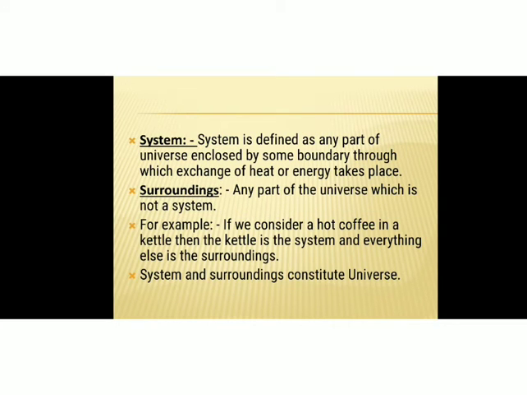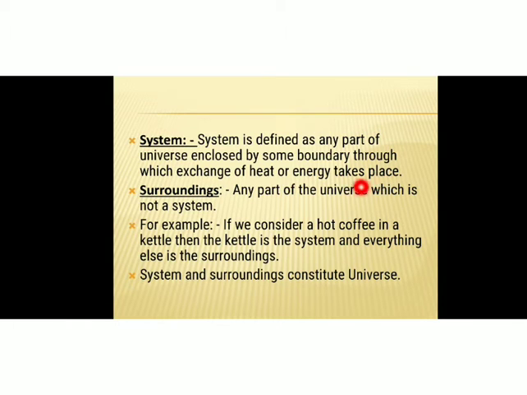Then another concept that we want to discuss here is system. What do you mean by system? System is defined as any part of the universe enclosed by some boundary through which exchange of heat or energy takes place. So we are talking about the concept of system in thermodynamics.